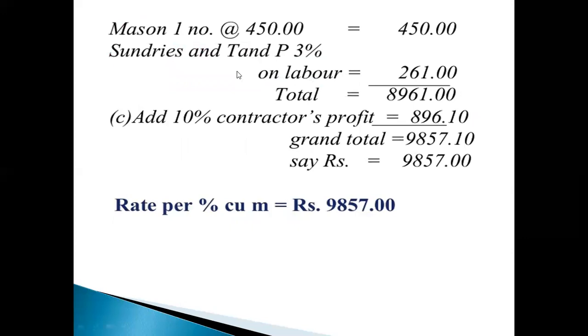And mason, one number, 450 rupees. And sundries and T and P tools, spend 3% on labor, equal to 261 rupees. Then in total, 8,250 plus 450 plus 261 equals 8,961 rupees.